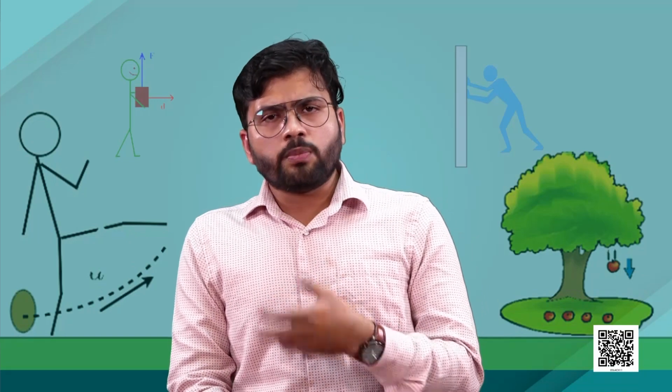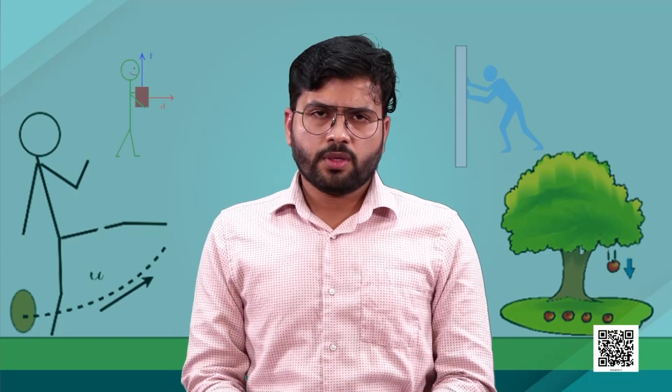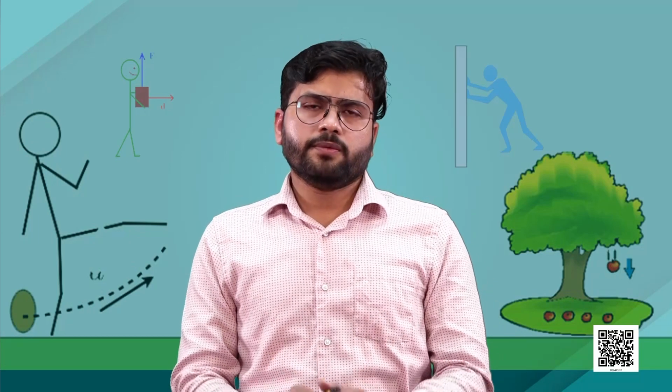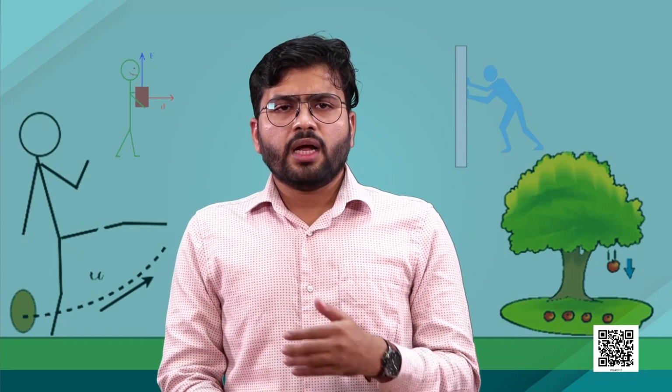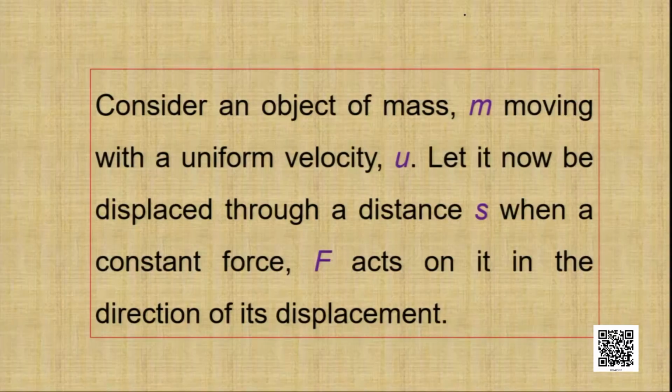Let us assume that the object we are going to observe is already moving with a uniform velocity, let us say u, and a force, let us assume F, is acting on it, and it has been displaced through a distance of s because of that force, in the direction of the displacement.